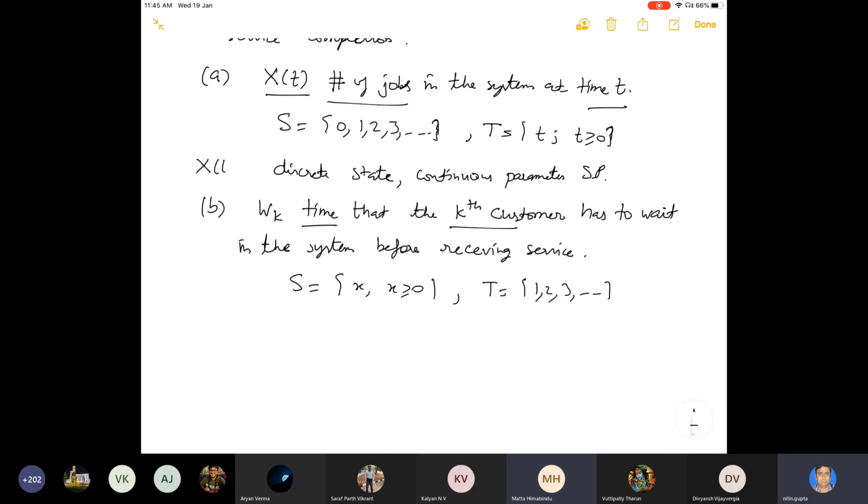Here I can say Xt. Here Wk is basically your continuous state, discrete parameter stochastic process.